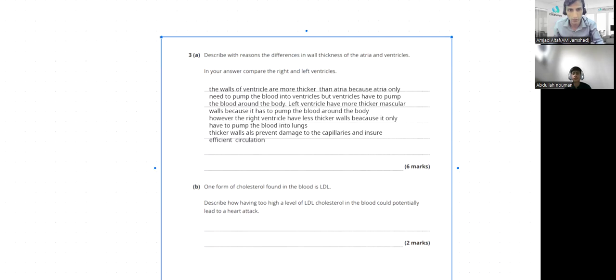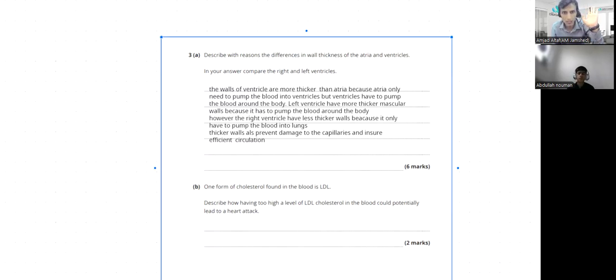Okay, I'm just trying to get an idea. Ventricles need to pump blood out of the heart. Yeah, that's fine, you included that. Right, atria versus ventricle and right ventricle versus left ventricle. These two components you need to add in order to get 6.